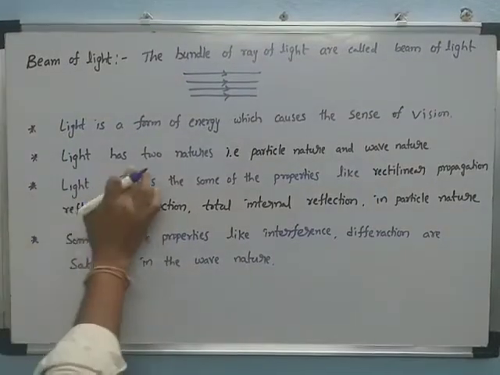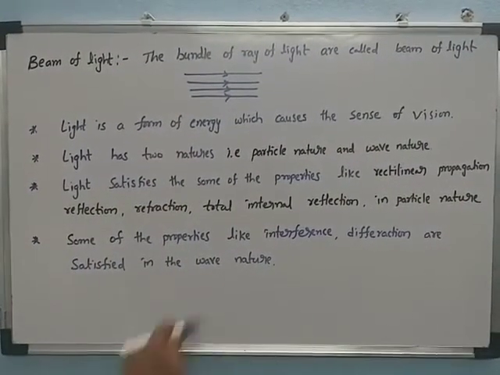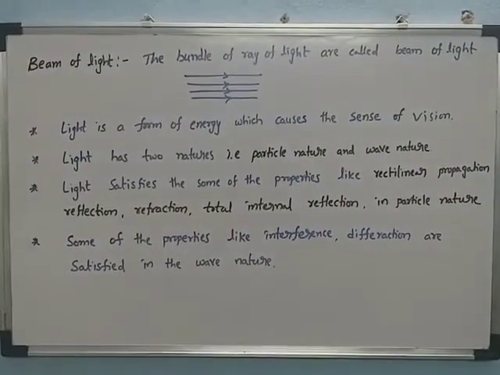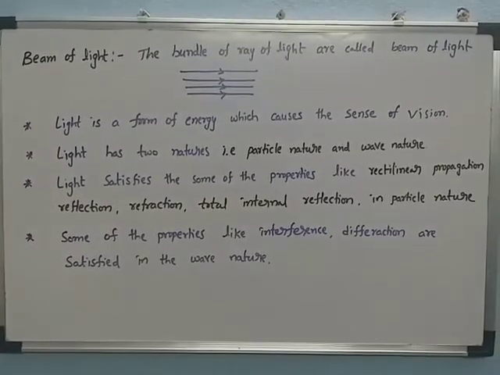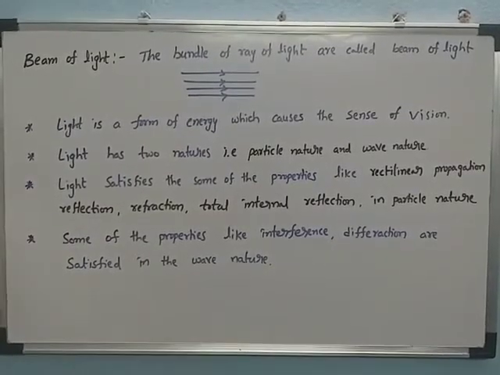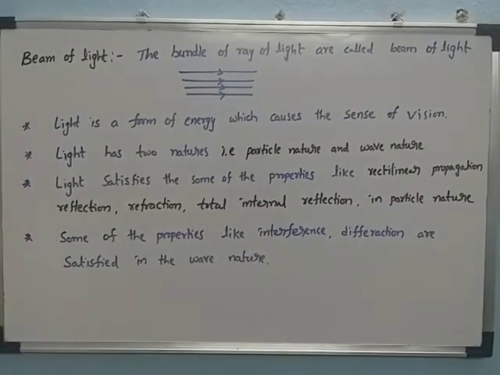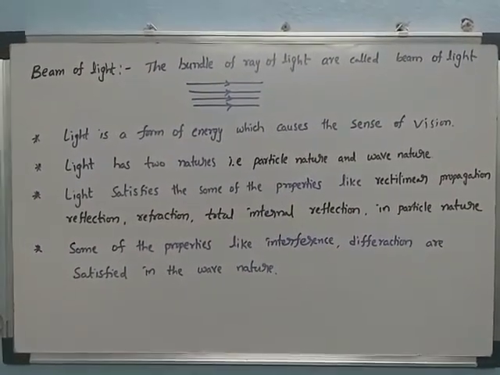Now light has two natures: one is the particle nature, and the other is the wave nature. The wave nature will be discussed in the next chapter, wave optics, and the particle nature we will discuss in the chapter on dual nature of radiation and matter.